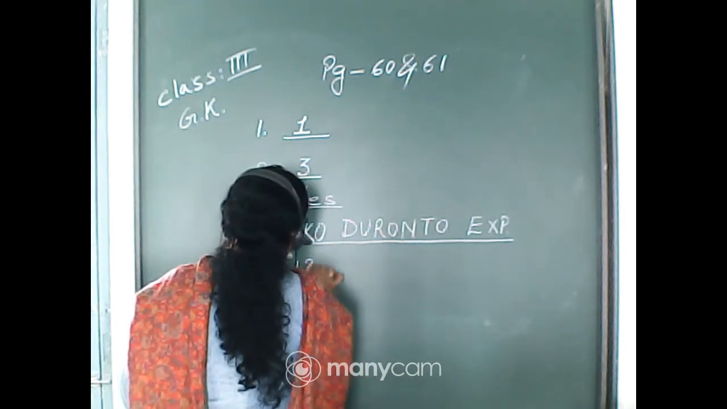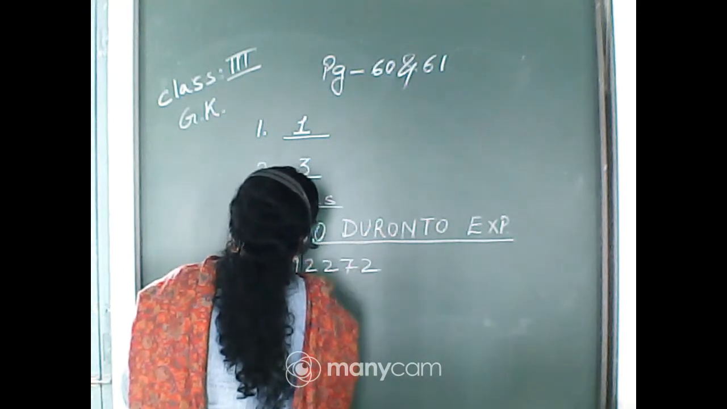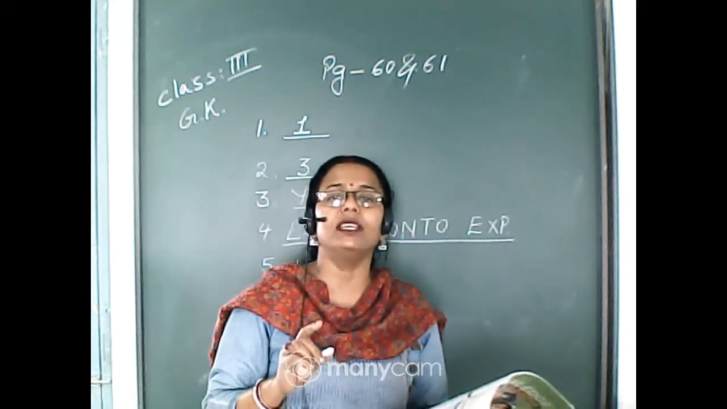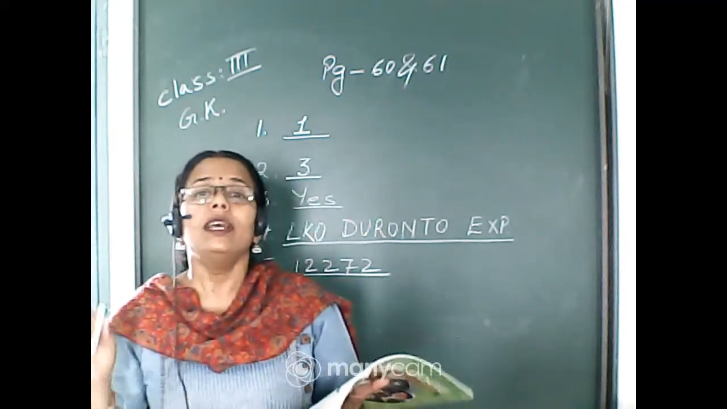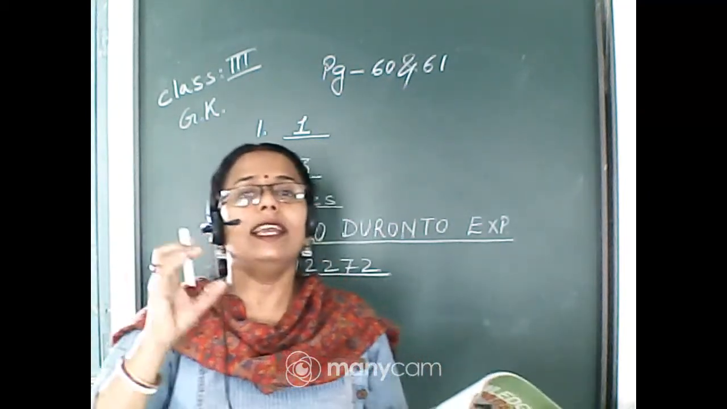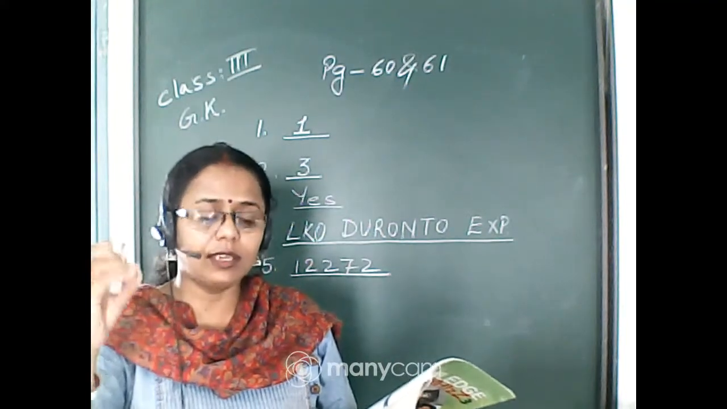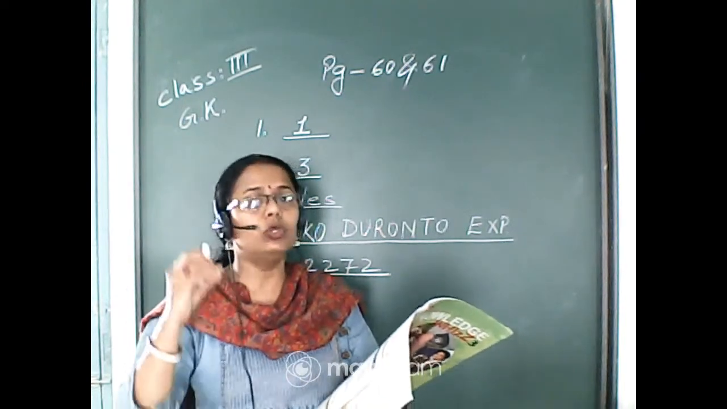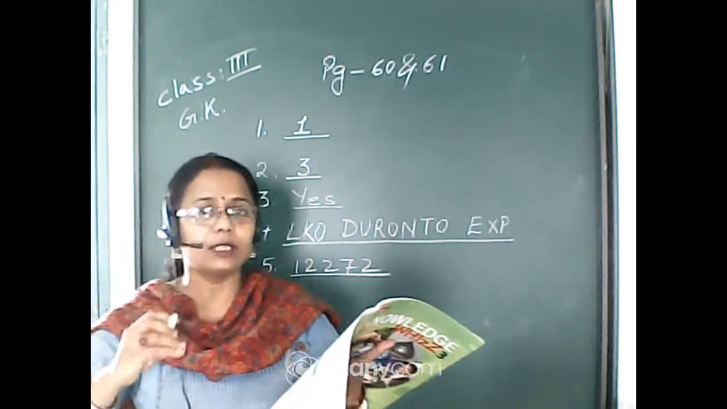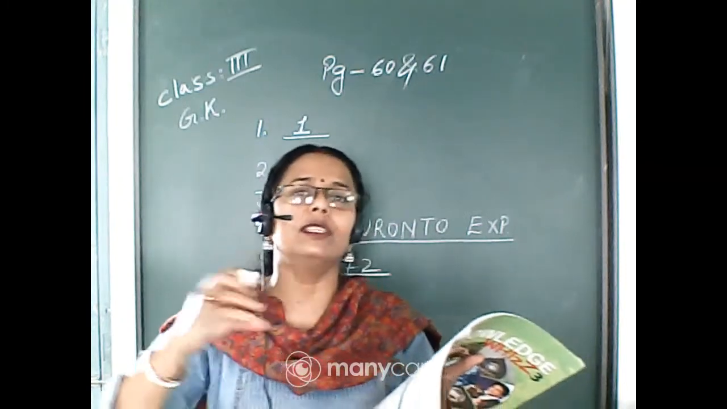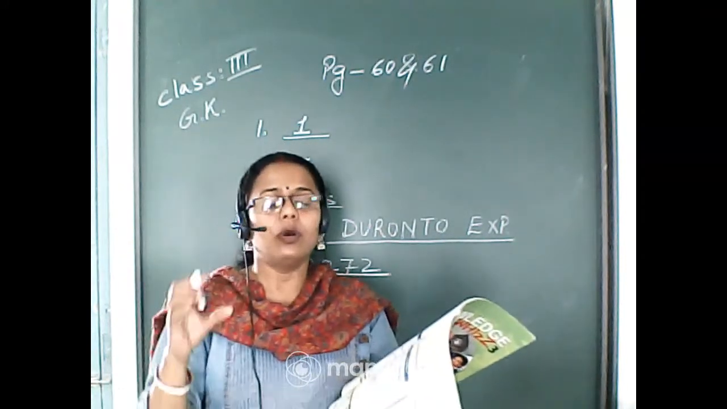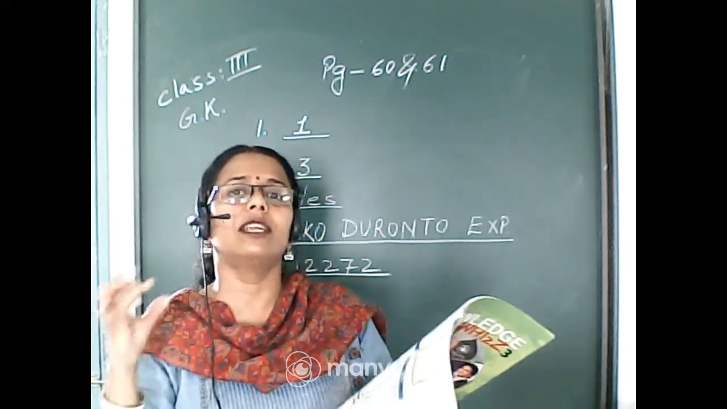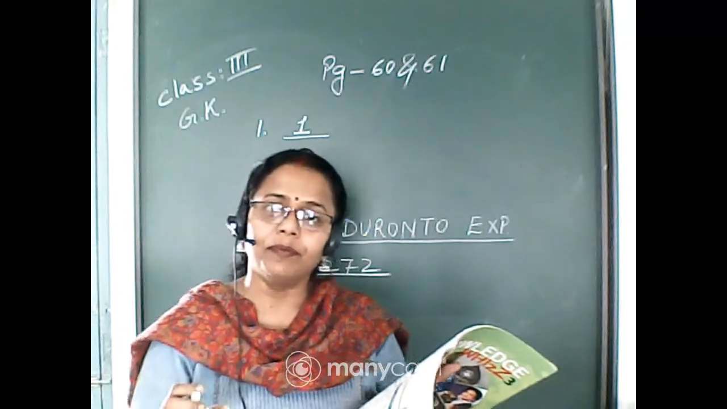12272 is Lucknow Duronto Express, and in the railway station, when the announcement is given, you will usually notice that first of all they declare the number of the train, like train number 12272 Lucknow Duronto Express is coming on platform number this. So the train number is very important, and that's why during the announcement they also declare the train number.